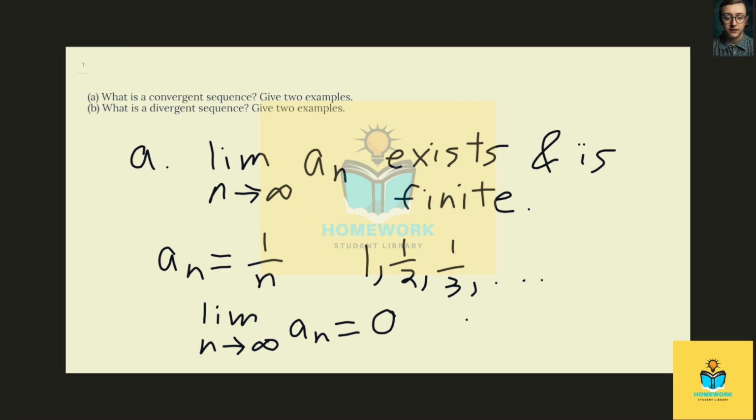Another example would be a_n is n over n plus 1. So the limit as n goes to infinity of a_n, in this case, is just going to be 1. And again, 1 is something that's finite, and this limit exists. So that is also going to give us a convergent sequence.